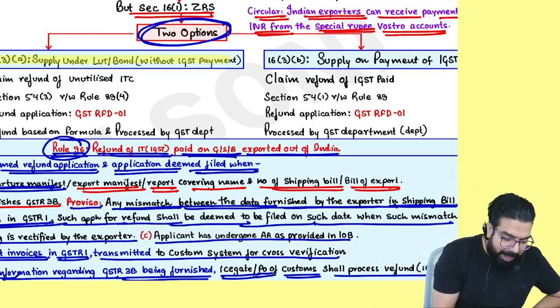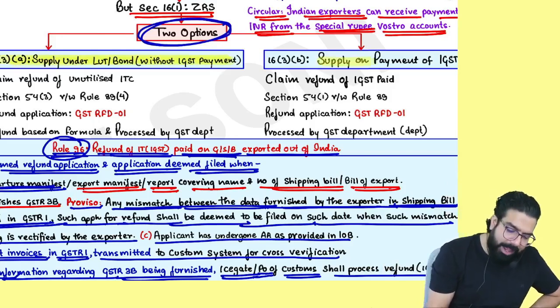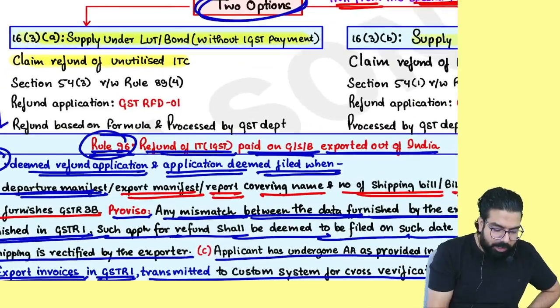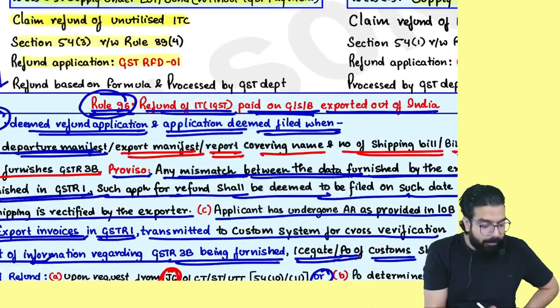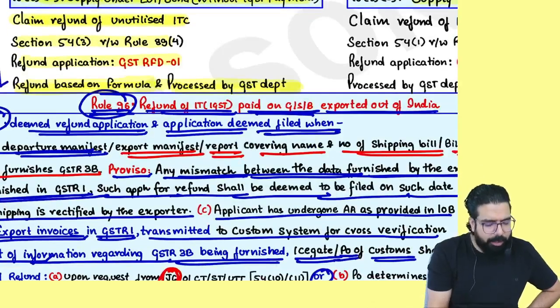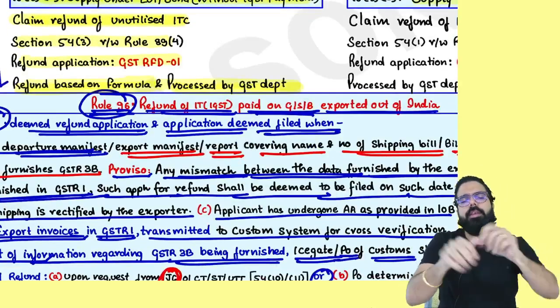It says supply can be under LUT or bond, supply can be on payment of IGST. If it is there, then you will get unutilized ITC refund. And here, the refund application is RFD01. Refund will be based on a formula. Do you remember the formula, everyone? Net ITC.